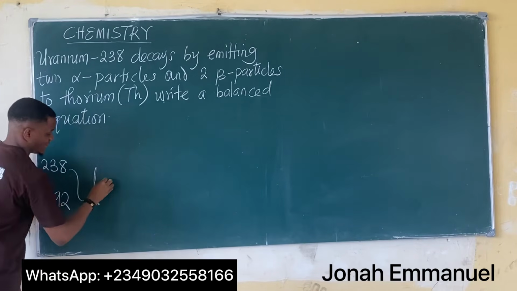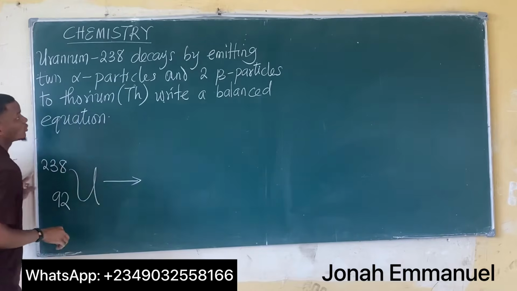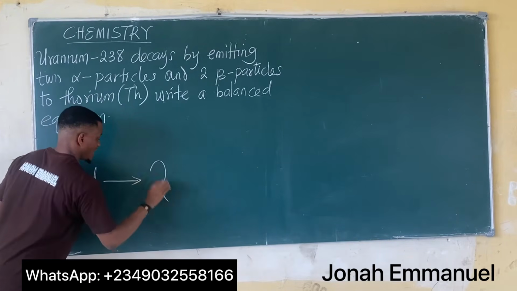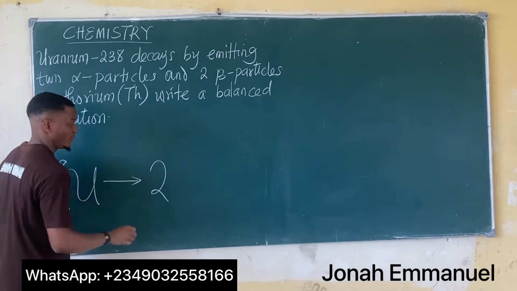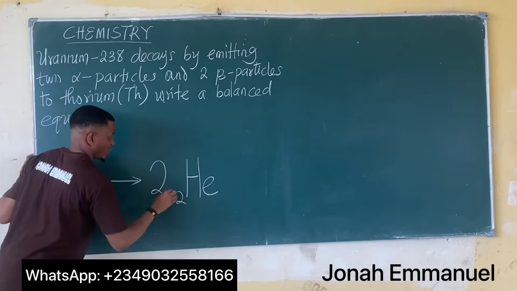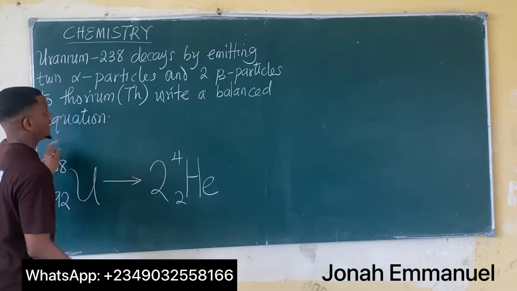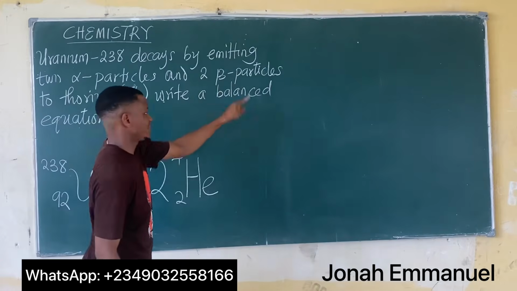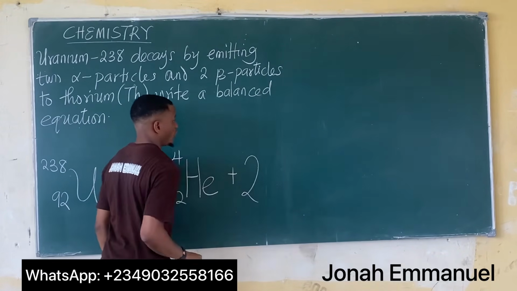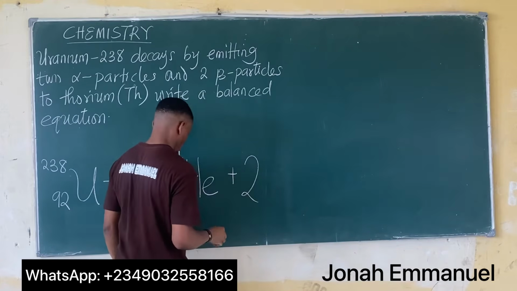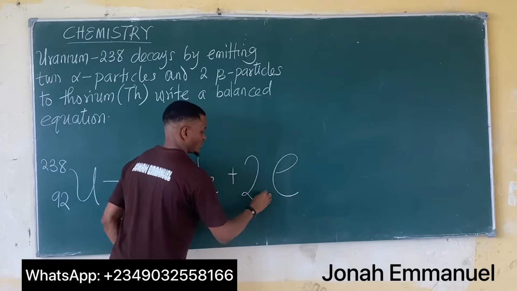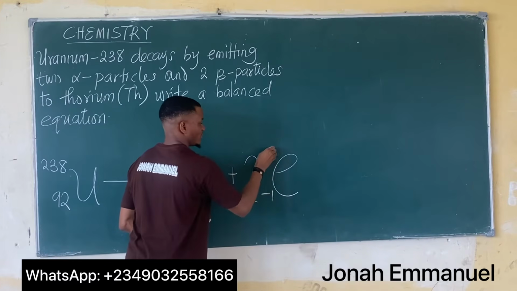Alright, so this undergoes a decay to give 2 alpha particles, so it becomes 2 times alpha particles, which are helium, having 2 here and of course 4, and also 2 beta particles. So it becomes plus 2 beta particles. We said they are electrons, so this is -1, this is 0.